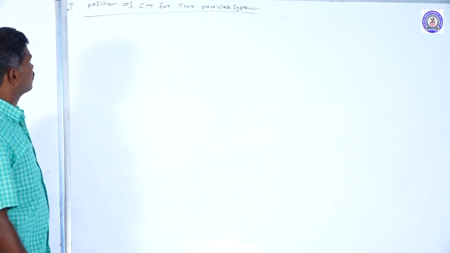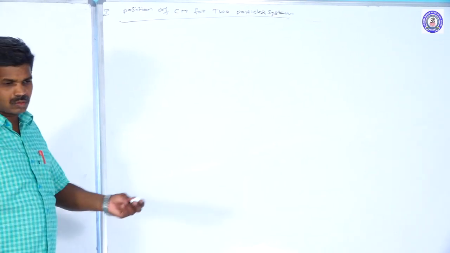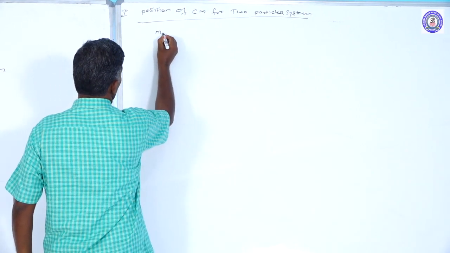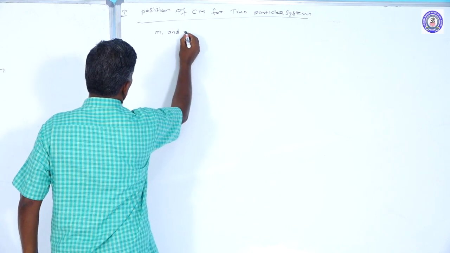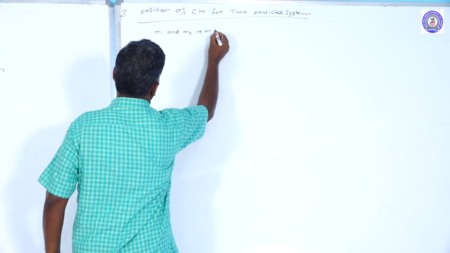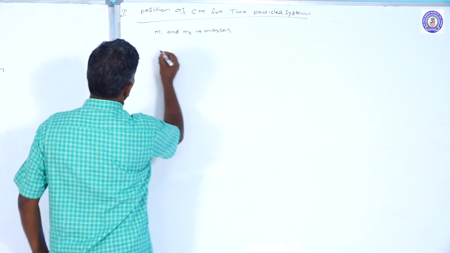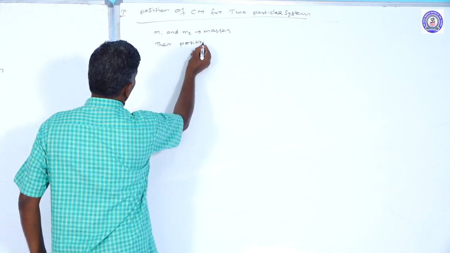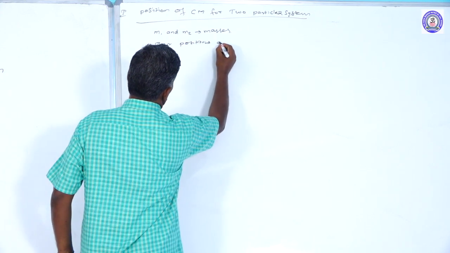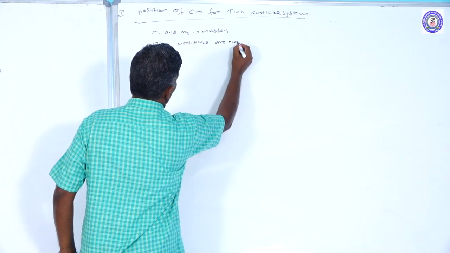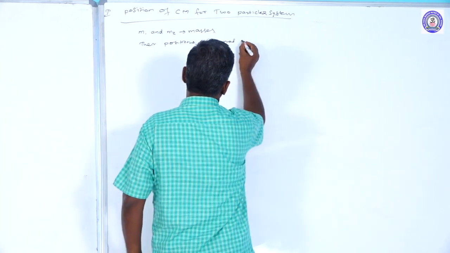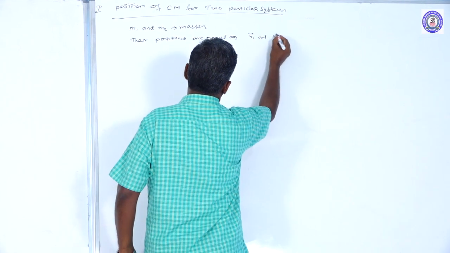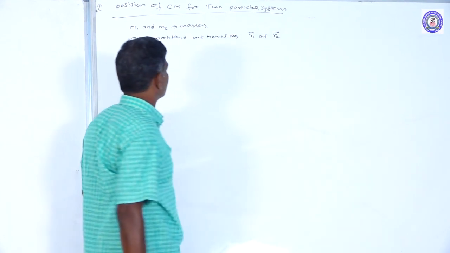The equation of center of mass for a two particle system. Suppose we take two particles having masses m1 and m2. Their positions are named R1 vector and R2 vector, the position vectors.